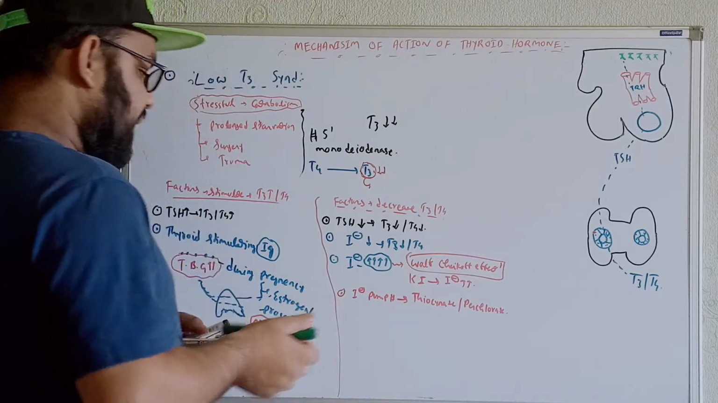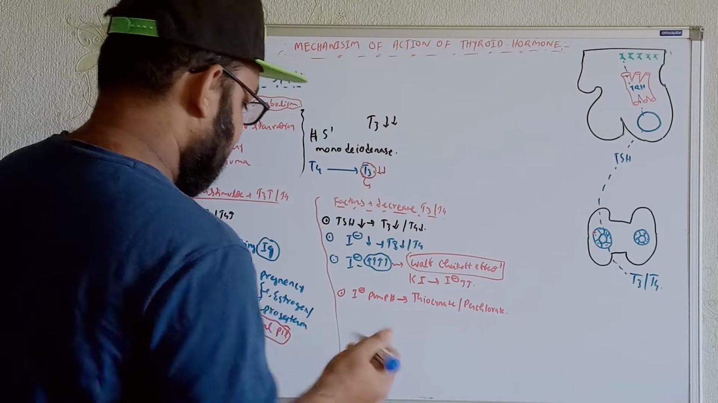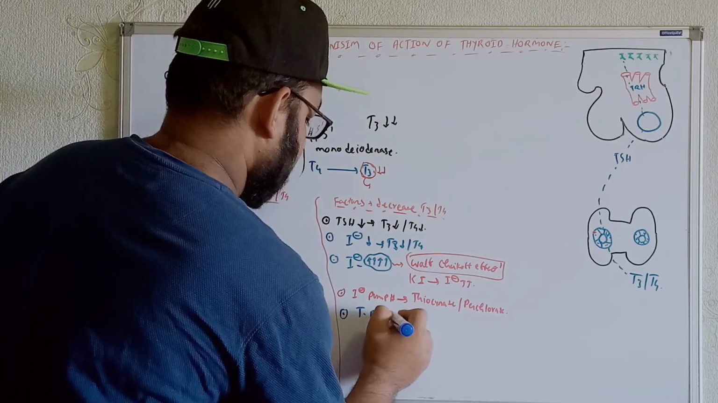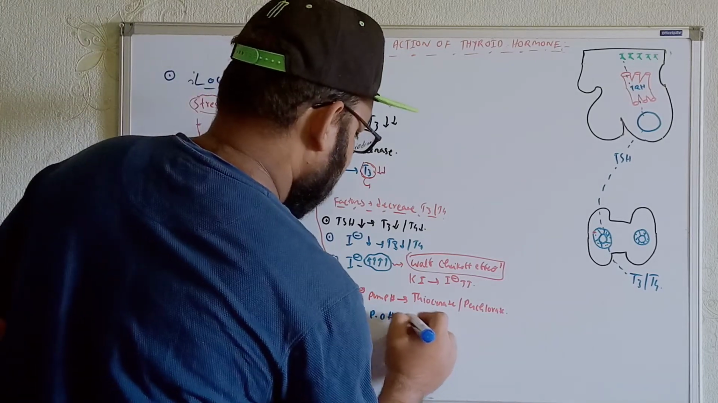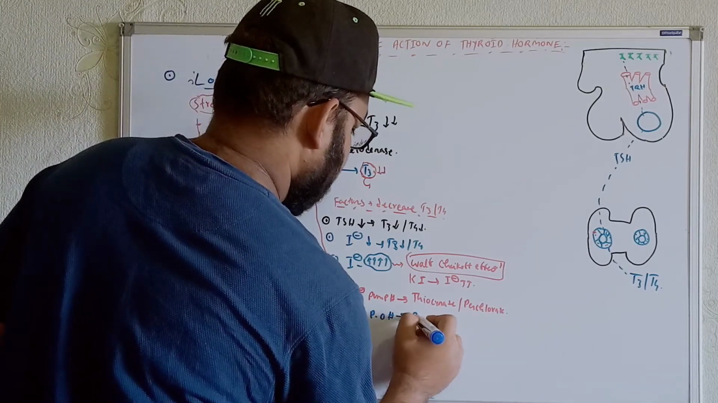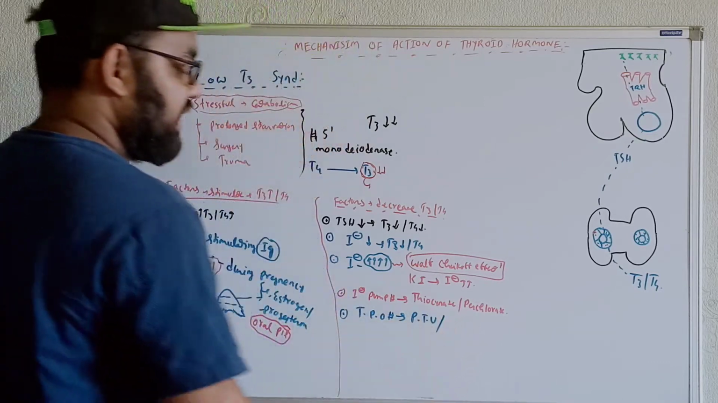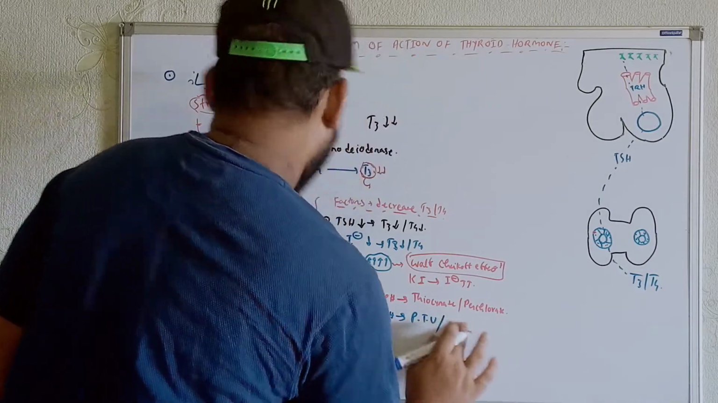And there are also certain kinds of drugs that will inhibit the thyroid peroxidase enzyme. What are these drugs? They are propylthiouracil, or its derivative, which is known as carbimazole. Let's write it over here.